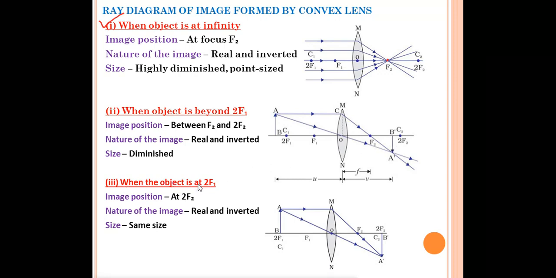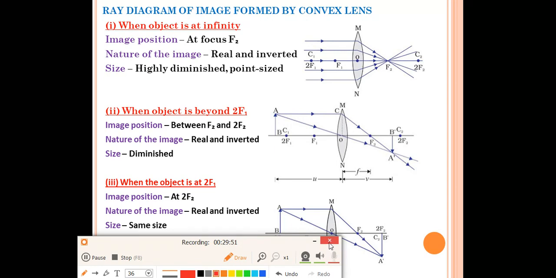Third case, when the object is at 2F1. This is our 2F1, so we have placed the object AB over there. One ray of light will come parallel to the principal axis. It will pass through the focus F2. The second ray of light we can pass through the optical center O. Both the rays will meet at a point 2F2. When the object is placed at 2F1, the rays of light will meet at 2F2. So the image position will be at 2F2. And what will be the nature of the image? Real and inverted. Same size. You can see the size is the same, so you have to write size of the image as same size.